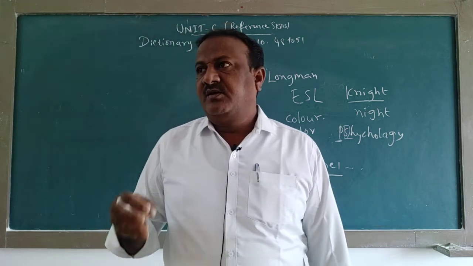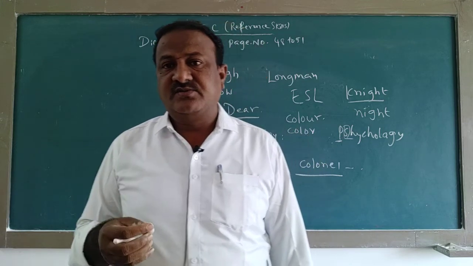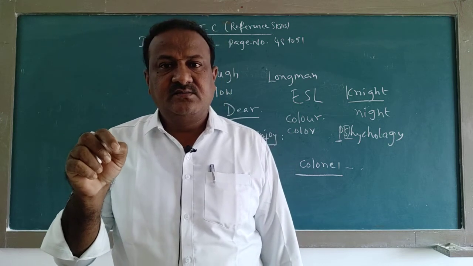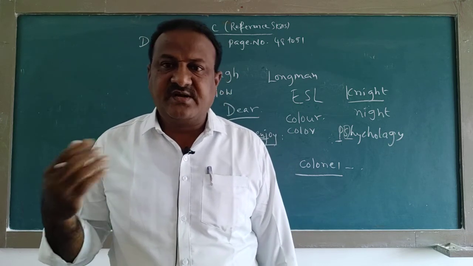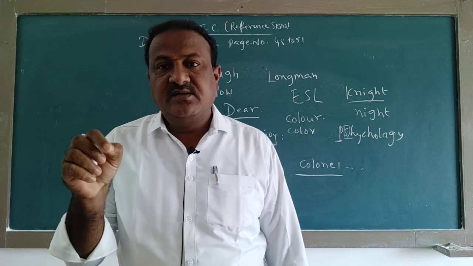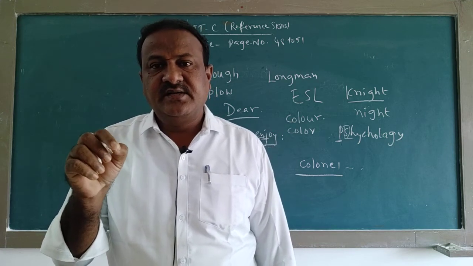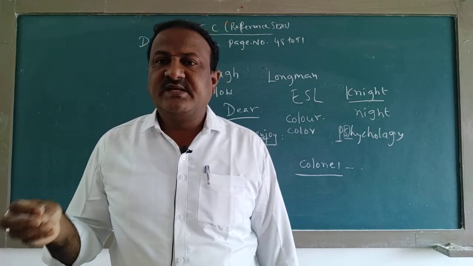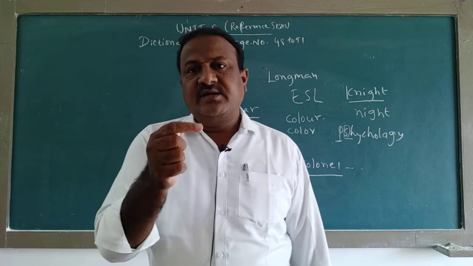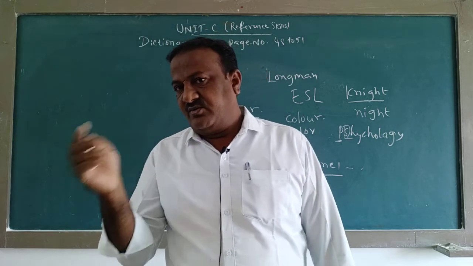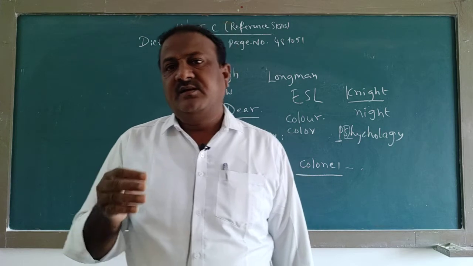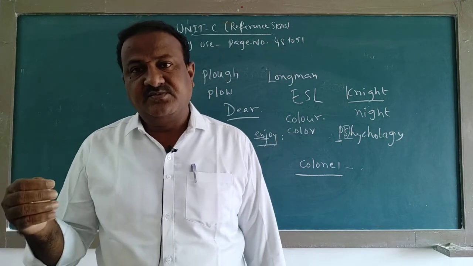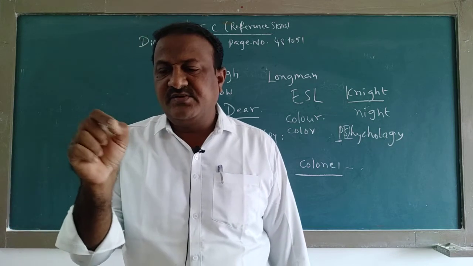So, we should also know the abbreviations. They will write ADV, which means adverb, and ADJ, which is nothing but an adjective. That also will be there in the dictionary. See, in that one word, there is pronunciation, part of speech, and the abbreviation.